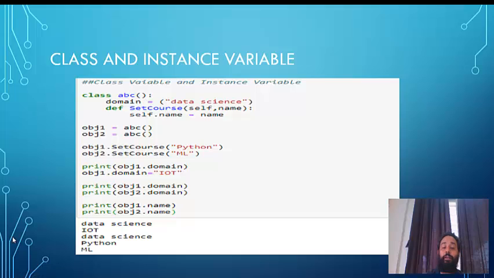So I hope this has made at least 50-60% of sense to you, and it's not very complex. But yes, I can understand if you're not from a coding background, a few things might sound a little confusing, but not to worry. We are going to practice a lot of classes and objects, and we are going to see a lot of things, so this will make your concept pretty clear. So be patient, and let's complete all the topics mentioned for today's agenda. For those who are already from a coding background, I don't think they will face any problem understanding these concepts.